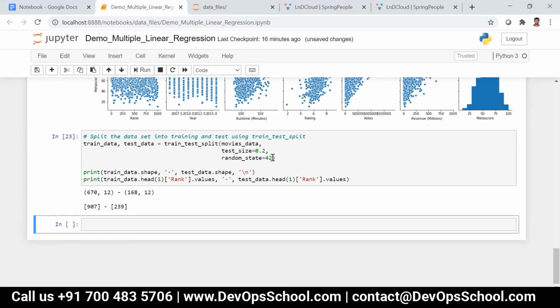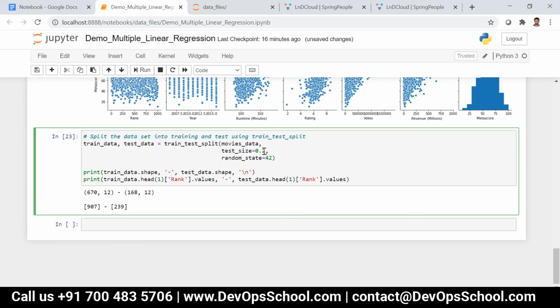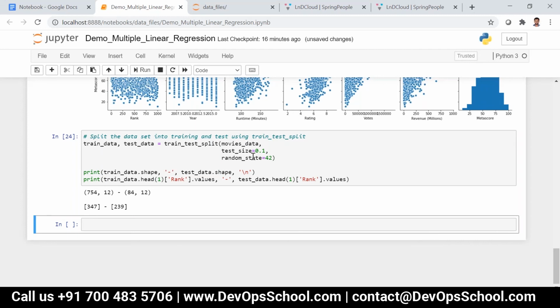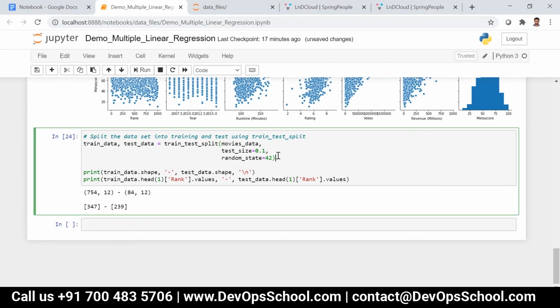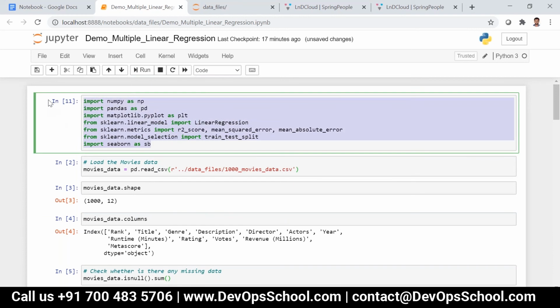And also you can change the percentage over here. Now it is just 20%. I can give 90% to train and then 10% to test, like that I can give it. See, now 754 data for training and 84 data for testing. Got it? Everyone clear with this? So please take it down, and then we'll continue with the next one.